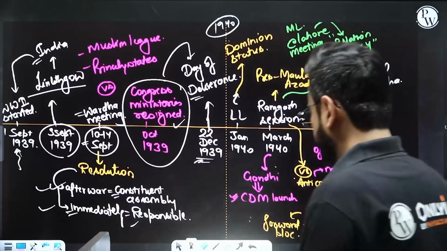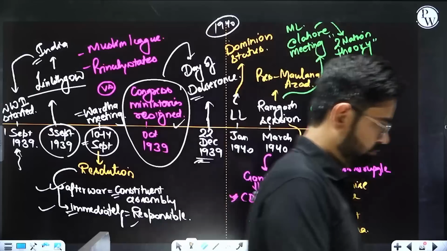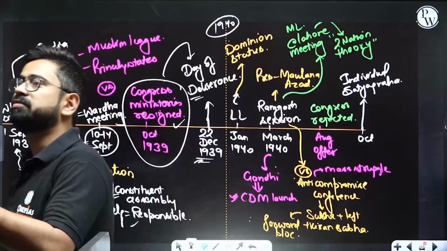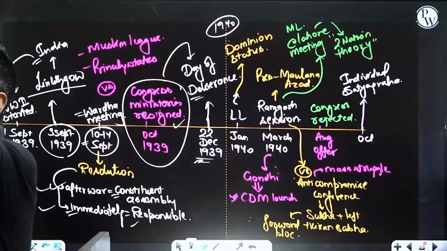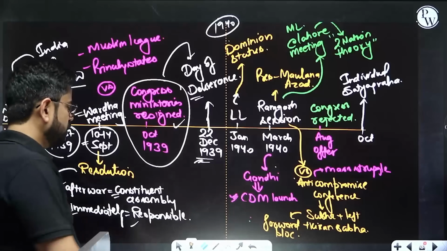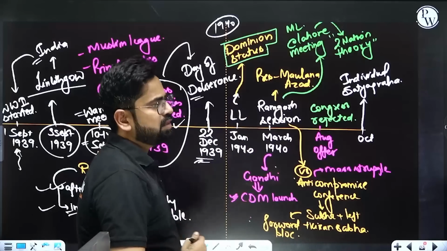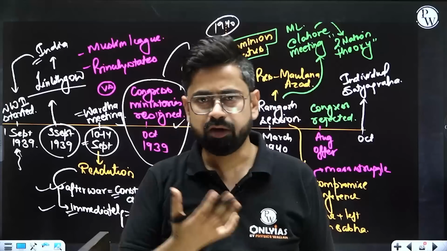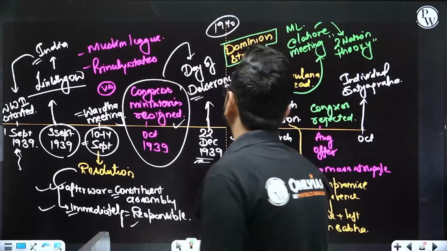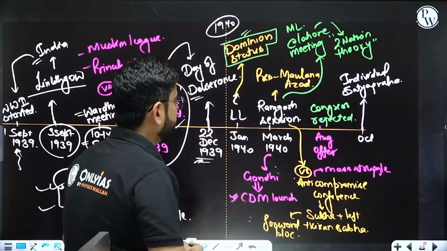that now Linlithgow came back with an offer. At this point of time, Linlithgow offered us something. He explicitly offered dominion status. So for the very first time, dominion status was being explicitly offered to us. Till now, it was like responsible government will be given, subject to their understanding that if we can be responsible. But now they are saying that yes, take dominion status. We'll be giving dominion status. So this was explicitly offered.